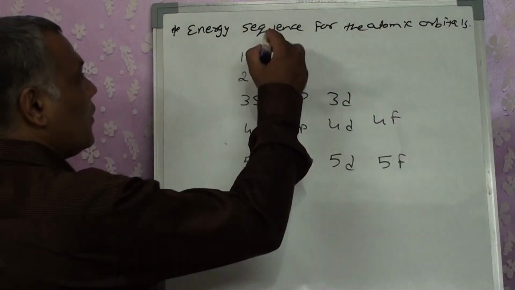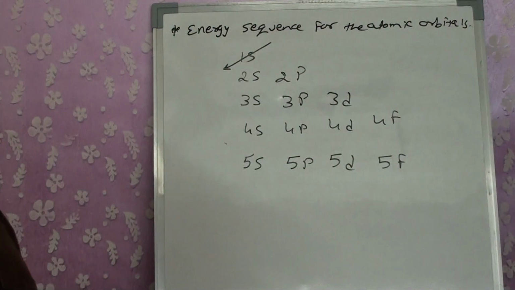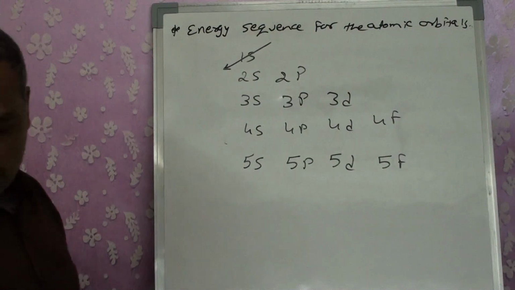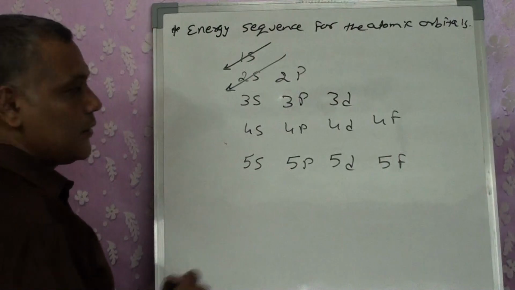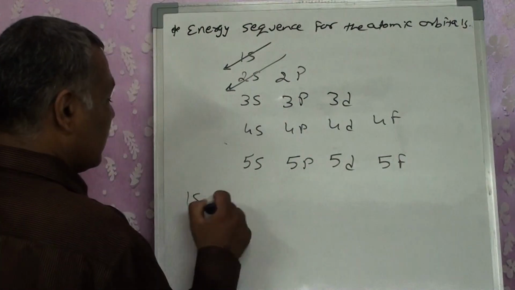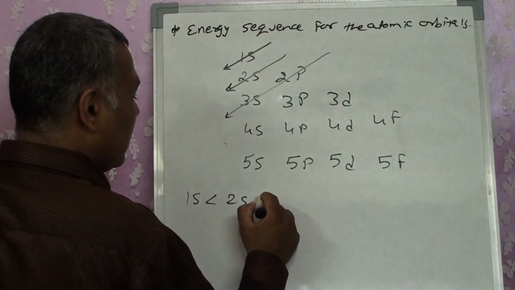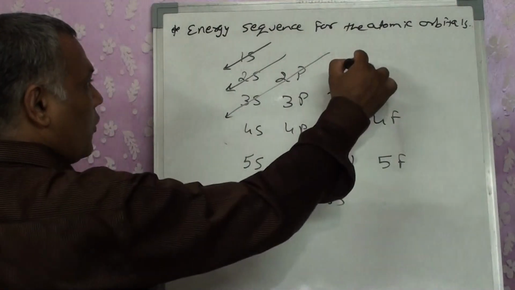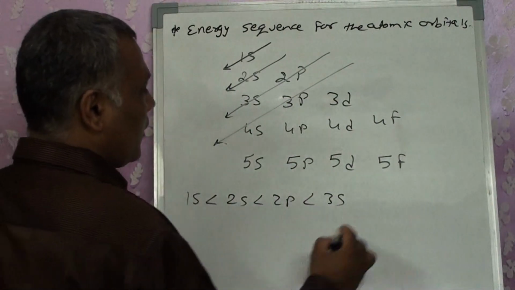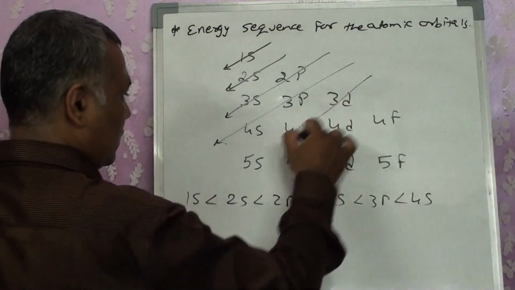Now if I put in the n plus l value, I get 1s with the least energy. Then I go for the second one, which is 2s. So we get 1s less than 2s. Then we get 2p, 3s. Plot it from top to bottom with an arrow mark: 3p, 4s.